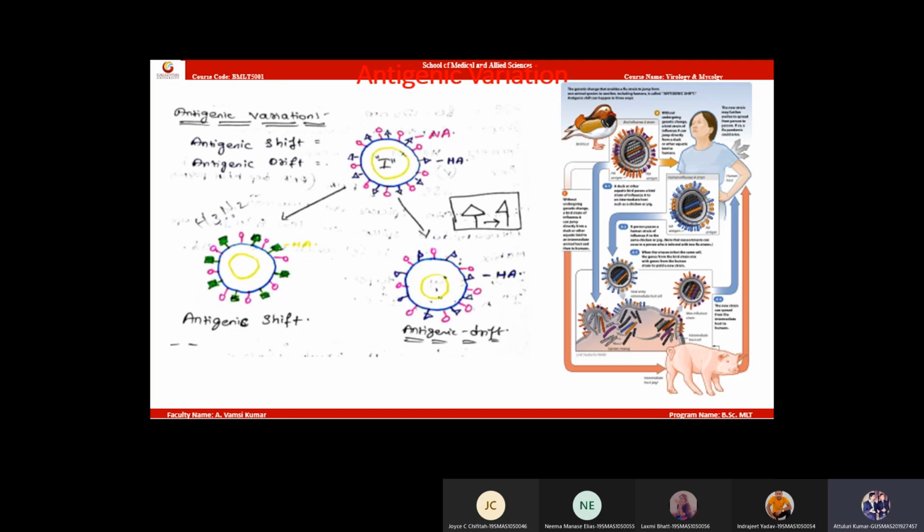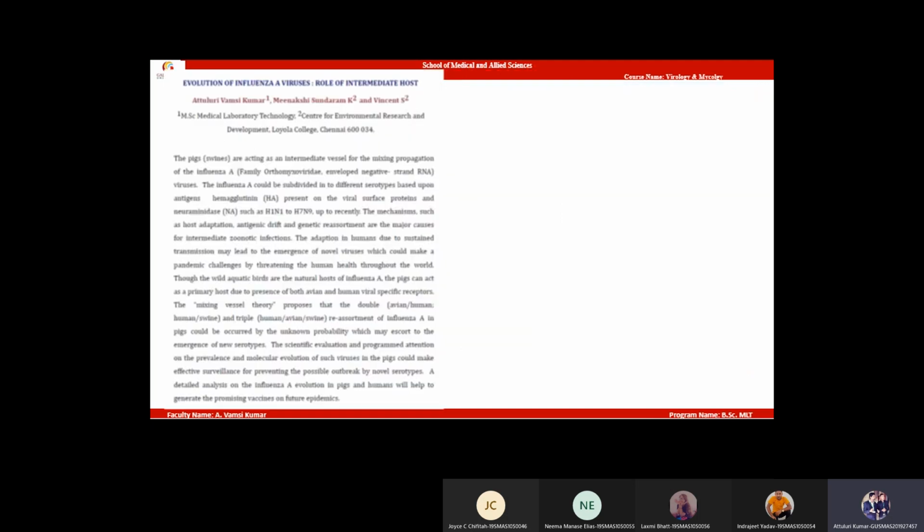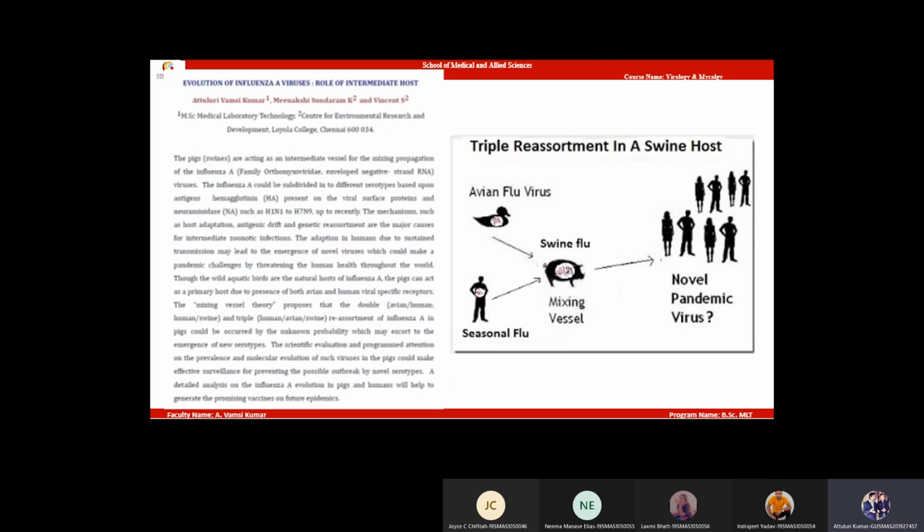Antigenic variation, you wrote until that, right? Then write the next one. Actually, I wrote a paper on this: Evolution of influenza viruses, role of intermediate host, mixed vessel theory. I wrote this paper in 2019, okay? On the concept of mixed vessel theory, on the concept of forming a new pandemic virus. As expected, we got it from corona actually.